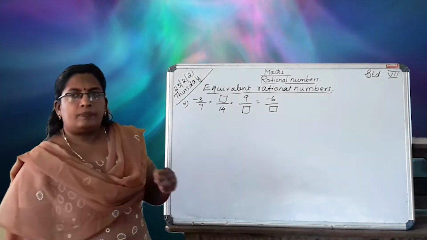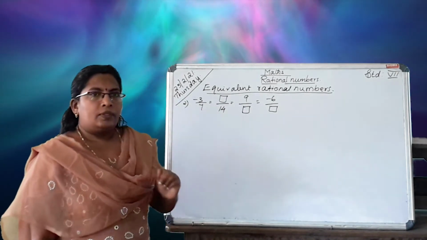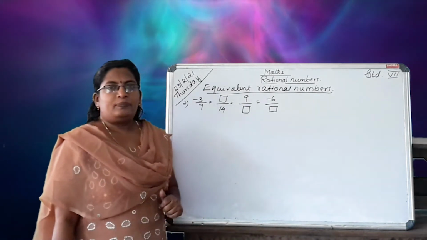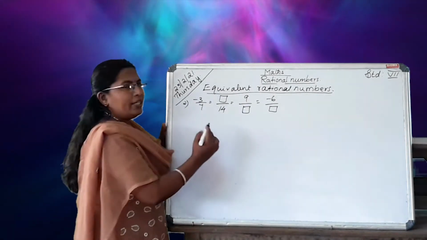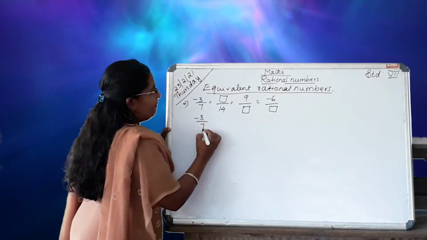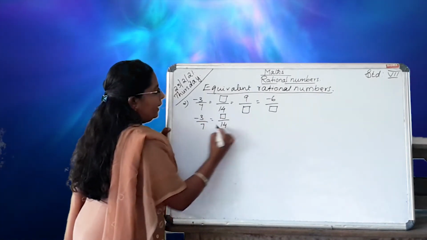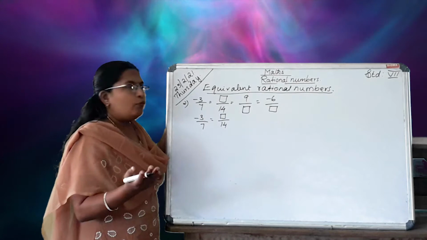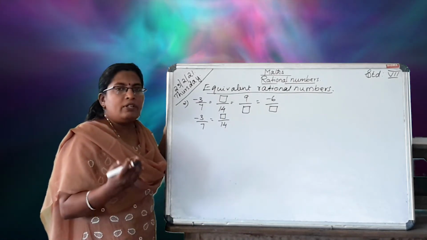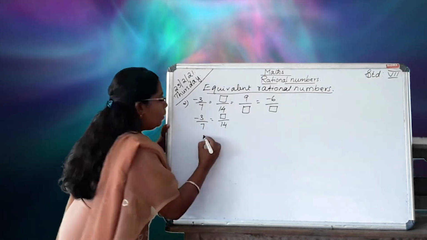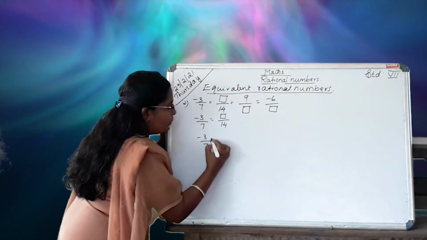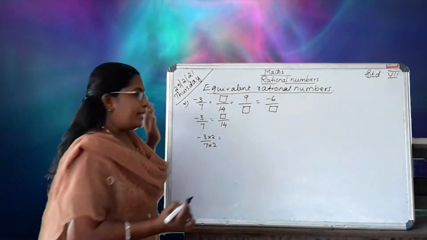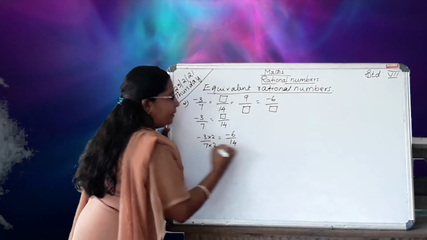Do it first. Recall your fraction and integer. You can do this problem. Okay, we get it. Now see it. Minus 3 by 7 and box by 14. Compare these two denominators. 7 into what gives 14? 2. Is it? So minus 3 by 7 into 2. Write it in the numerator also. Minus 3 into 2, minus 6. Minus 6 by 14.